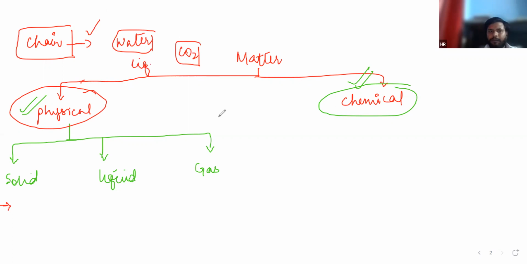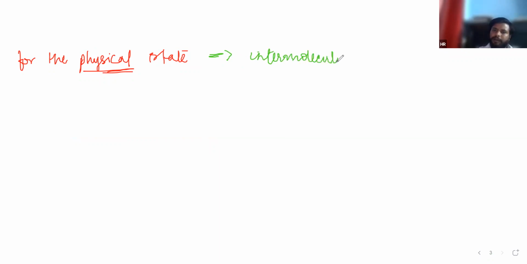The physical state, 1 minute, let me change the slide. Just see, for the physical state, majorly only one thing is responsible, that is intermolecular forces of attraction.